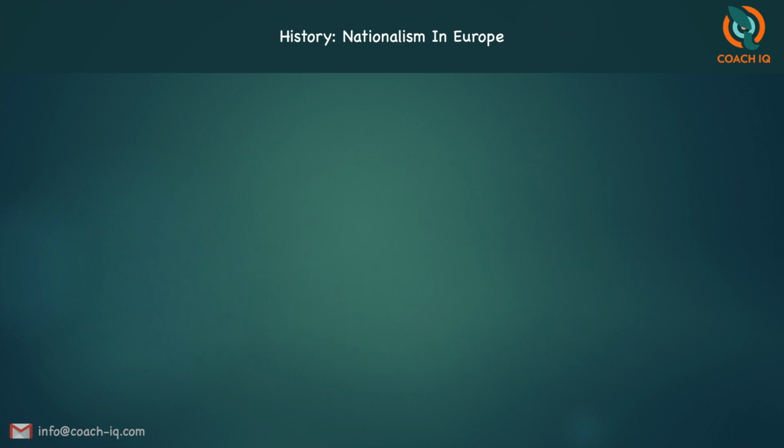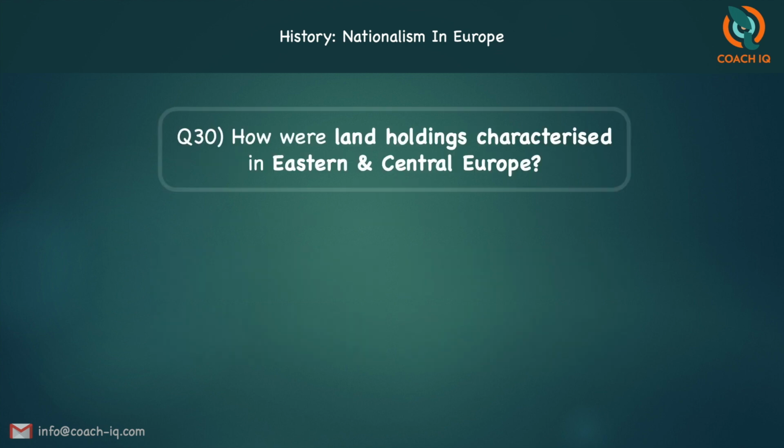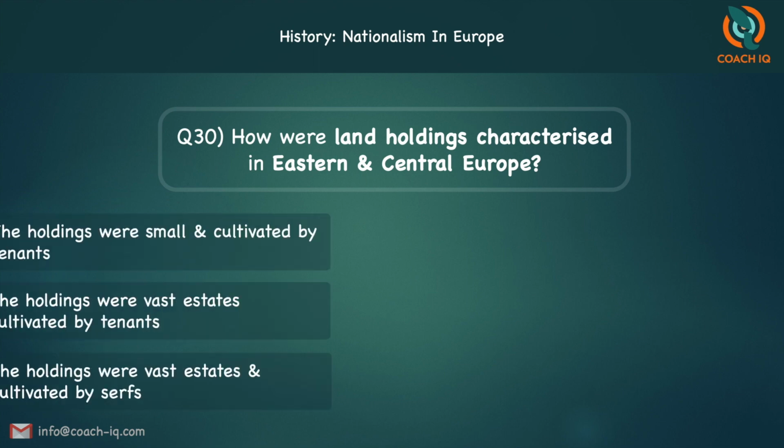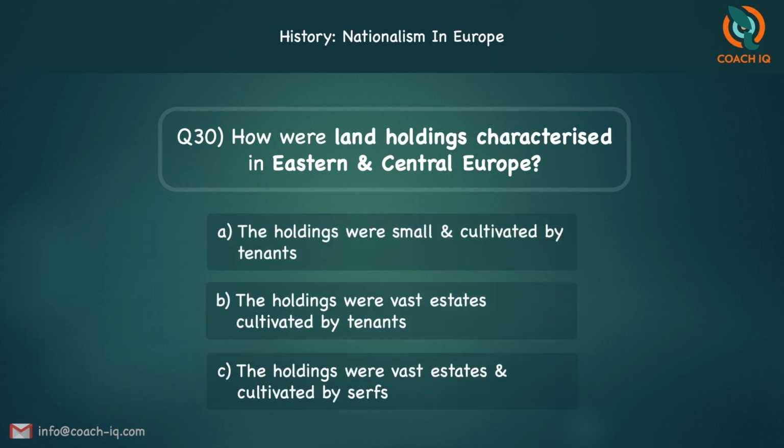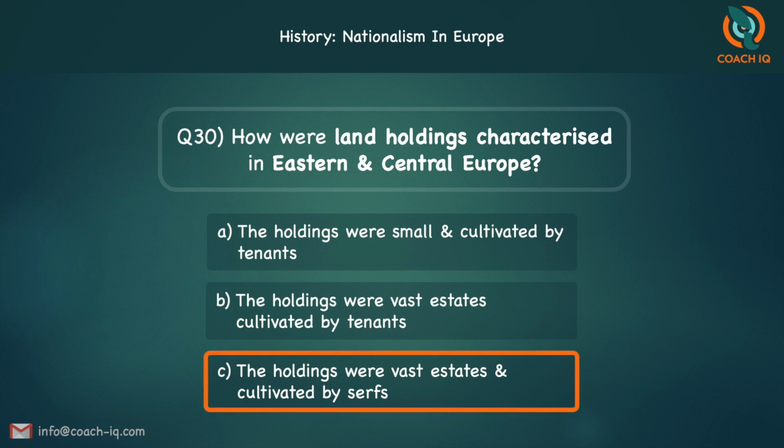The next one, how were land holdings characterized in Eastern and Central Europe? That is, what was the type of land holdings in Central and Eastern Europe? The holdings were small, that is small in size, cultivated by tenants, or were they vast estates and cultivated by serfs? The answer is C, vast estates cultivated by serfs.